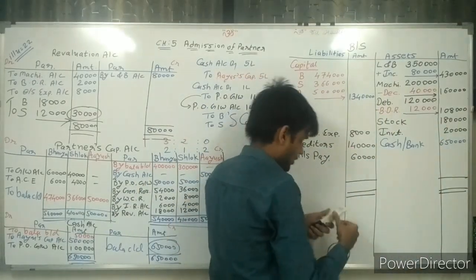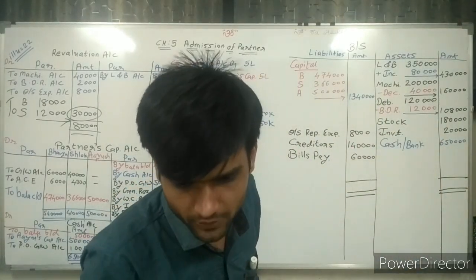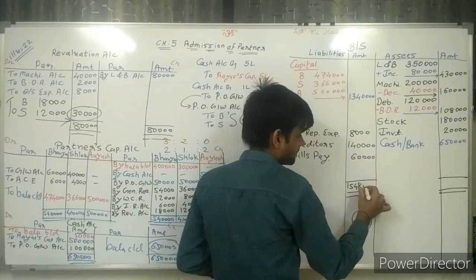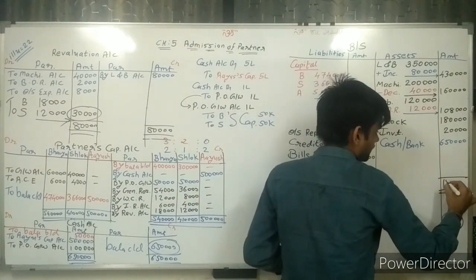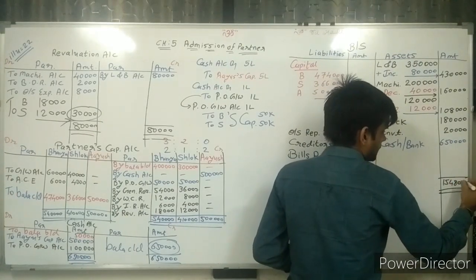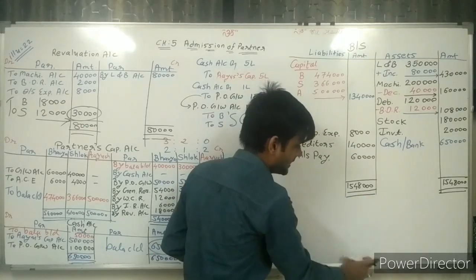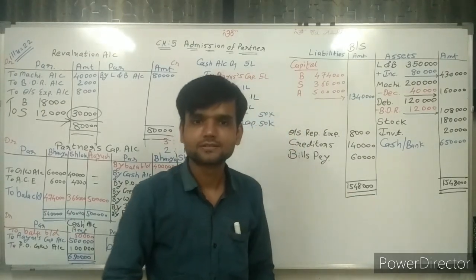Okay, sir, all the things are clear. Now the total is 15,48,000. Here also 15,48,000. Now, sir, my balance sheet is completed.